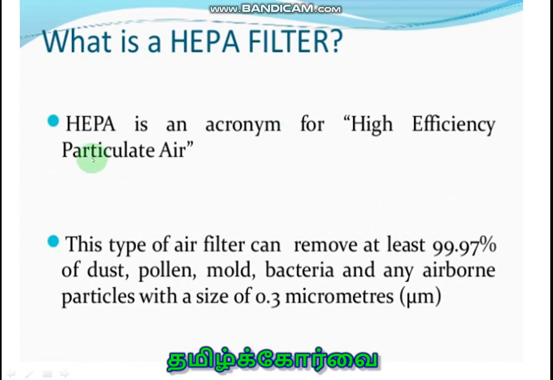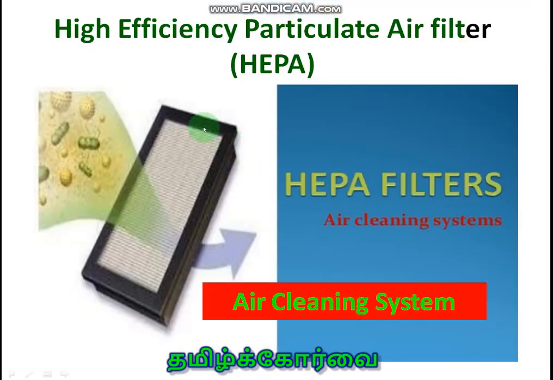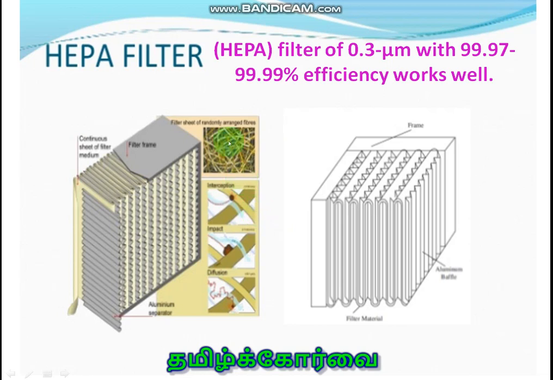What is a HEPA filter? It is a high efficiency particulate air filter. It can filter and remove at least 99.97% of dust, pollen, mold, bacteria and any airborne particle with a size of 0.3 micrometers. The HEPA filter is used for the air cleaning system inside the LAF cabin. And here you can see many layers are present in the HEPA in order to filter pathogens, microorganisms, spores, etc. It gives protection of about 99.99%.